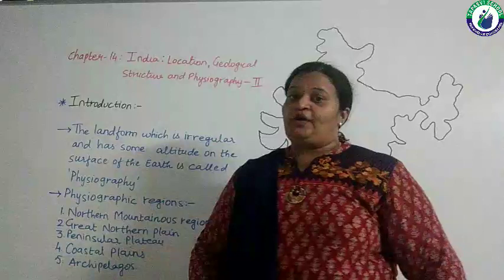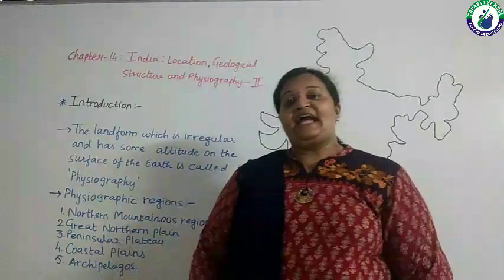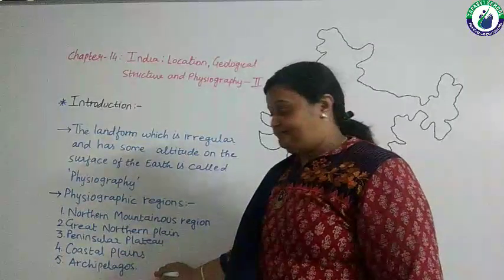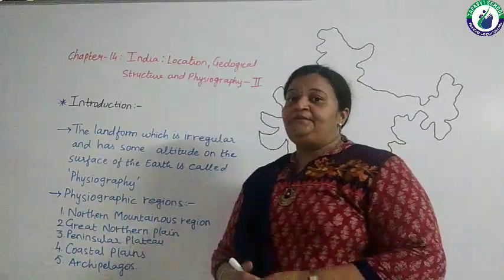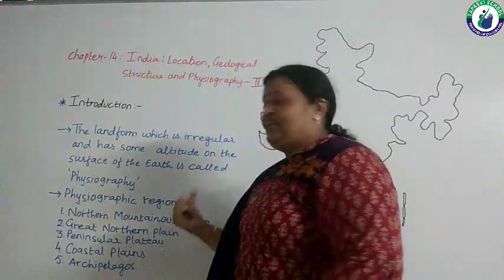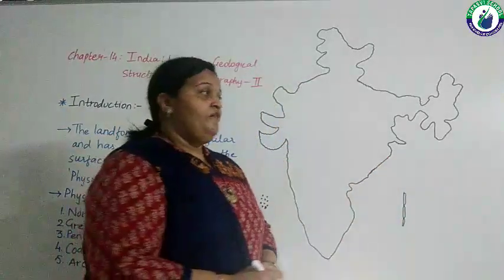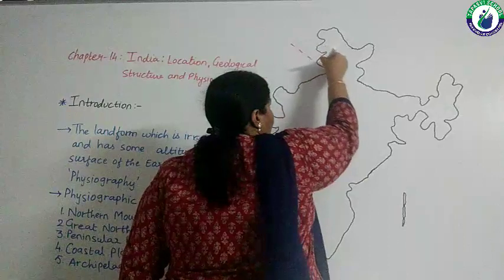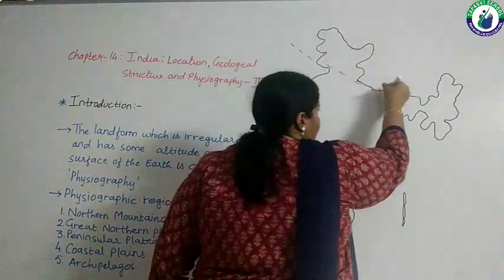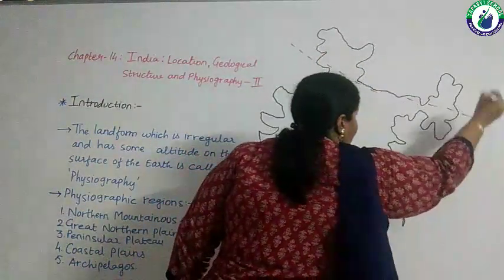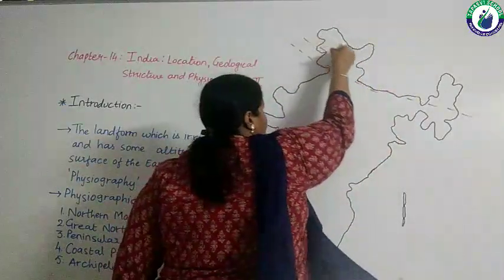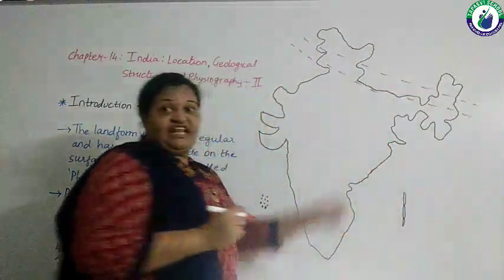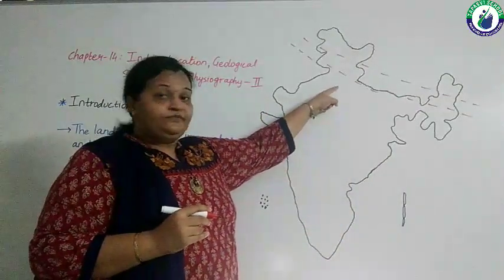Based on the physiography, India can be divided into 5 regions. First one, the northern mountainous region, which lies here.